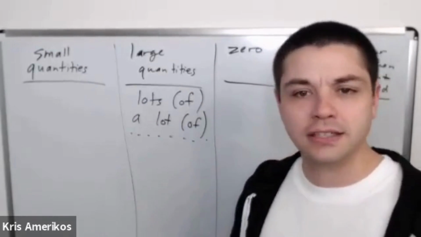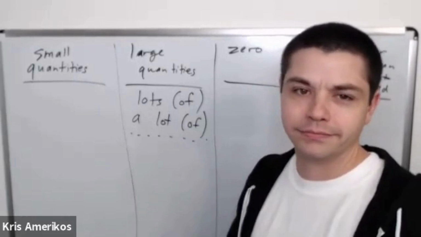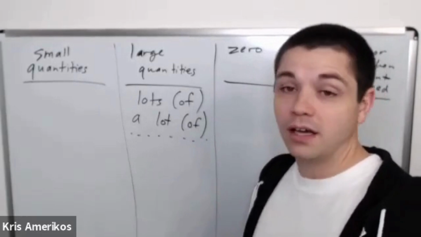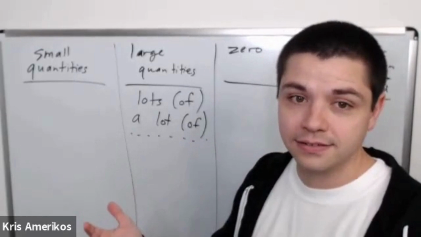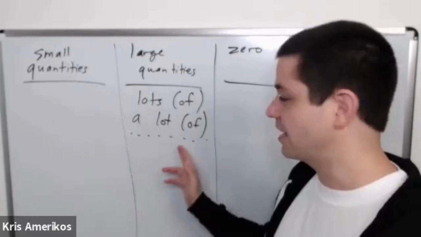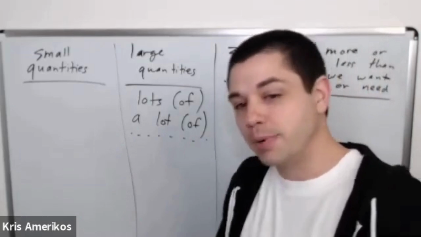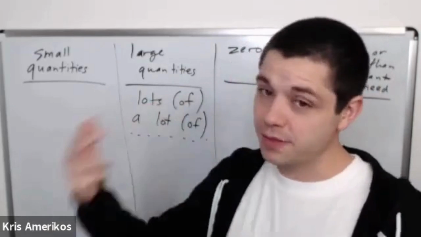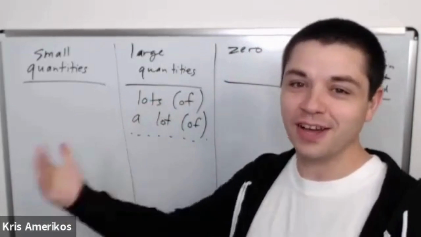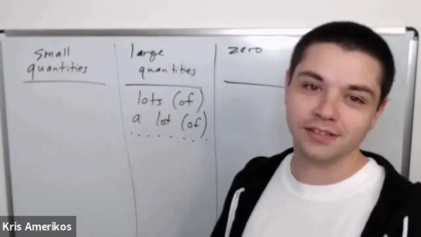If someone asks us, how many cars do you have? And you say, a lot, then you don't need to say of, right? Just a short answer, a lot. But if you say cars, then you need to say of, a lot of cars.